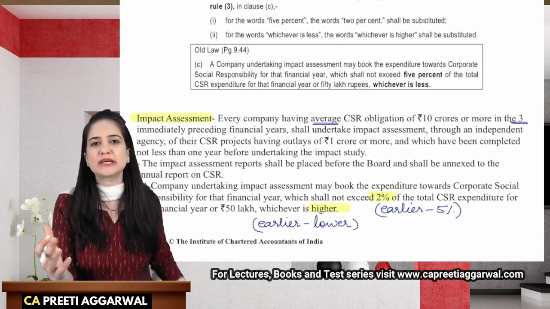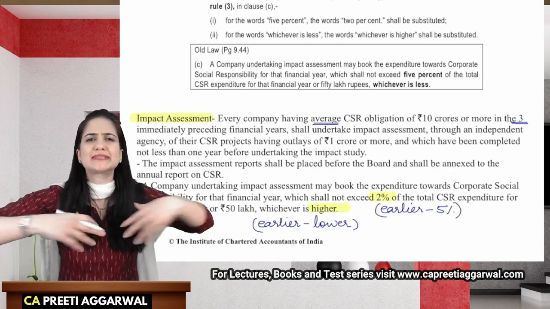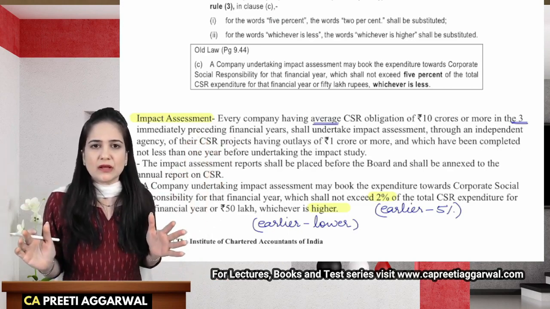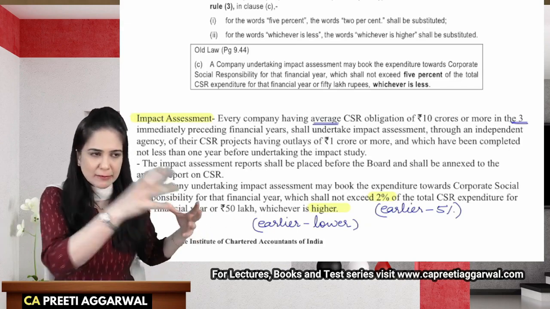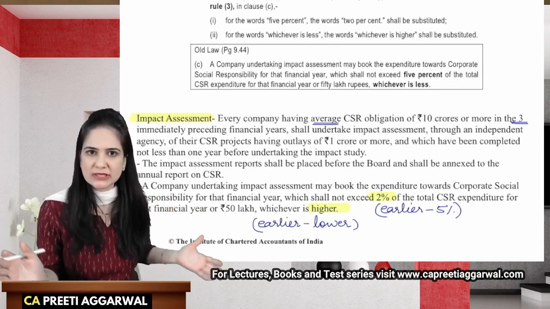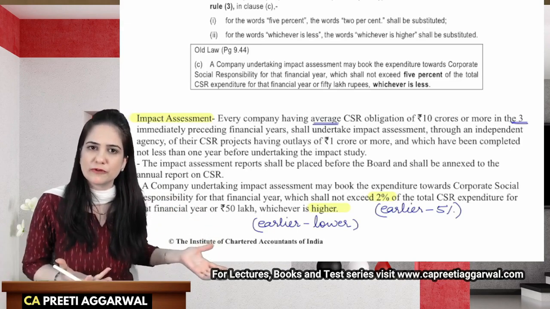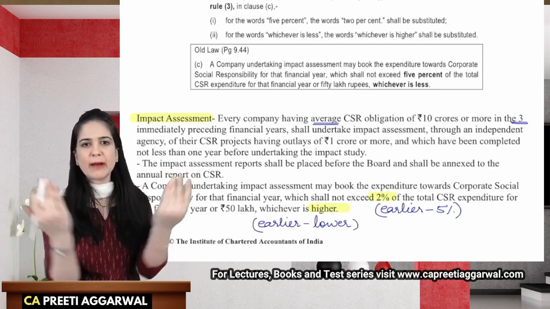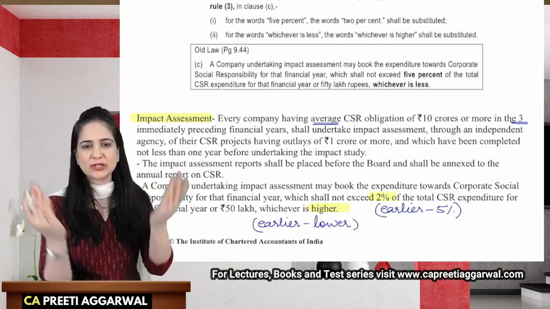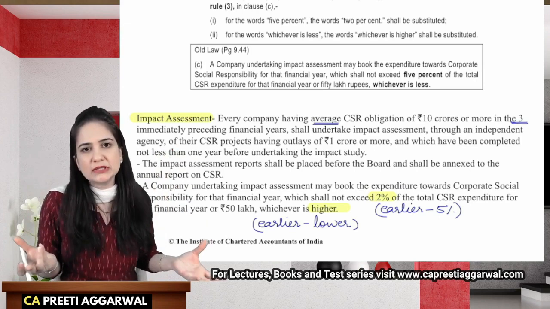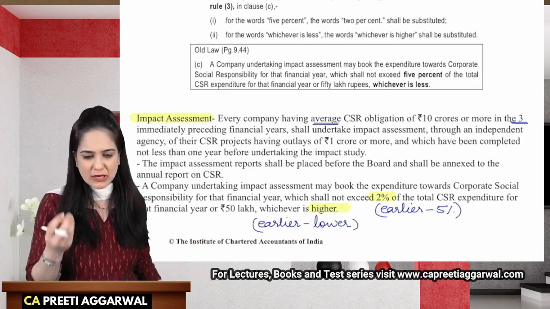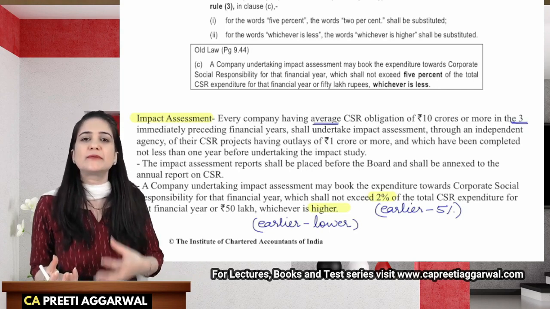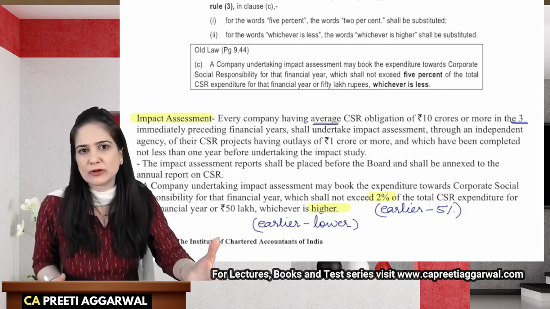Now, you say that I have planted 1,000 saplings, but have you noticed that cows come to graze in that particular area and they have eaten all your saplings? Then what is the use of spending crores of rupees? So you have to create a barrier. Okay, so you have to create a mesh so that those saplings grow into trees. So if you are spending crores of rupees, just conduct an assessment to see whether that spending is actually creating an impact on the society or not.